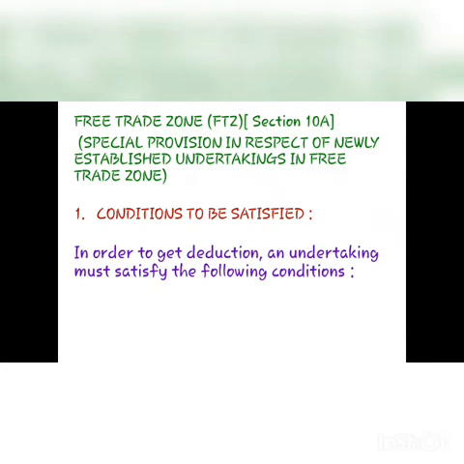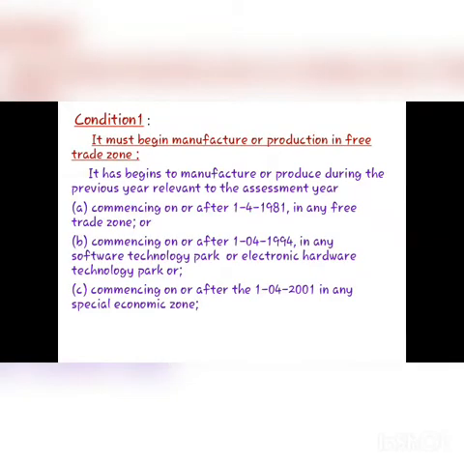First, conditions to be satisfied. In order to get deduction, an undertaking must satisfy the following conditions. Condition 1. It must begin manufacture or production in Free Trade Zone. It has begun to manufacture or produce during the previous year relevant to the assessment year. First one is commencing on or after 1/4/1981 in any free trade zone. Second one is commencing on or after 1/4/1994 in any software technology park or electronic hardware technology park. Third one, commencing on or after 1/4/2001 in any special economic zone.